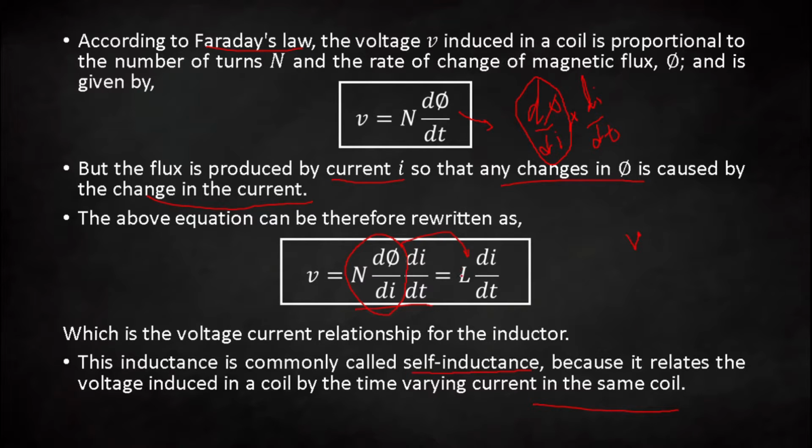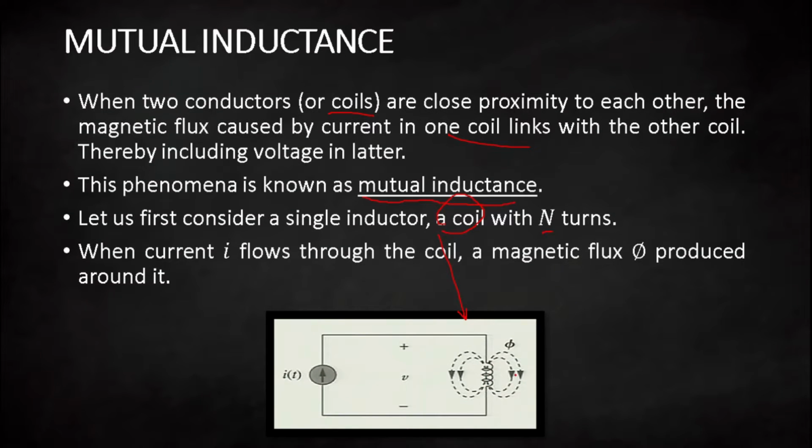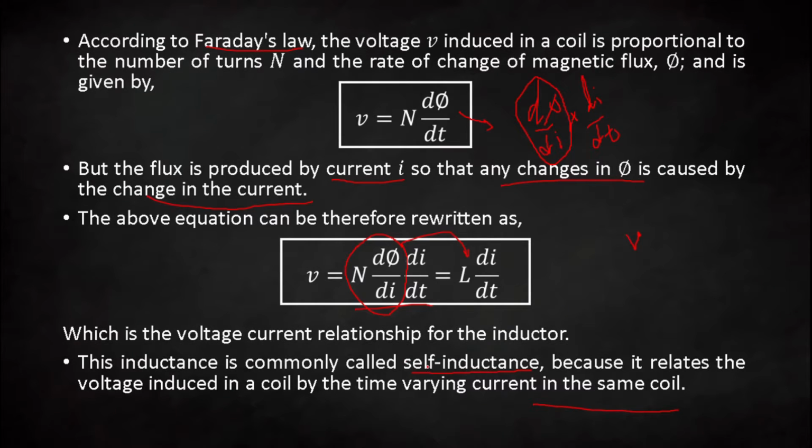So in the figure, we have already shown that there is only one coil right here. There is no second coil. So whatever EMF or voltage is induced in a coil by the time-varying current in the same coil, no other coil, that is why it is called self-inductance, and the voltage is called self-induced voltage.